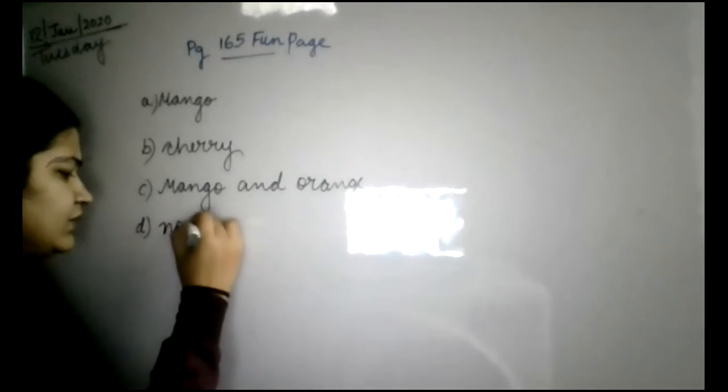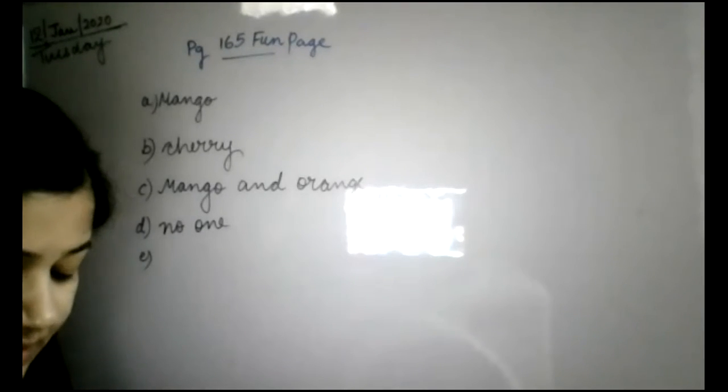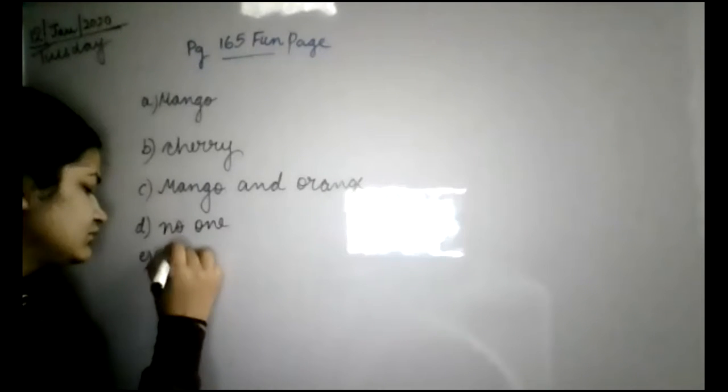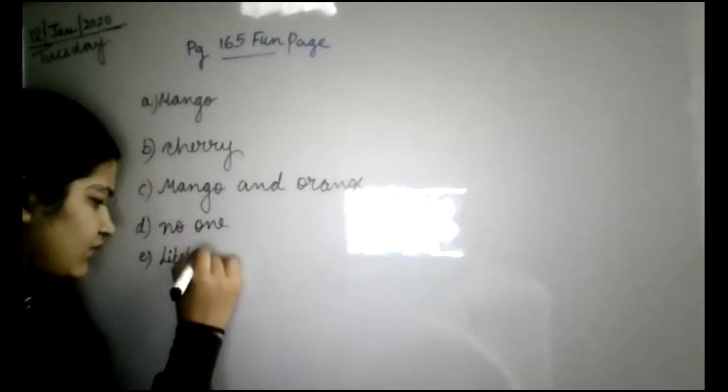Okay. Now D part is dash likes apple. Nobody. There is no one for apple. No one likes apple. Question number E now. Dash is liked more than cherry but less than oranges. Cherry से ज्यादा है, oranges से कम है. What is it? Lychee. Okay.